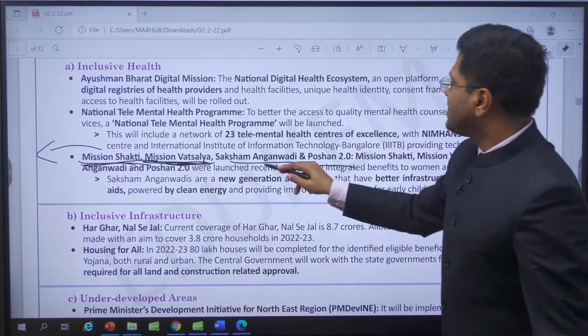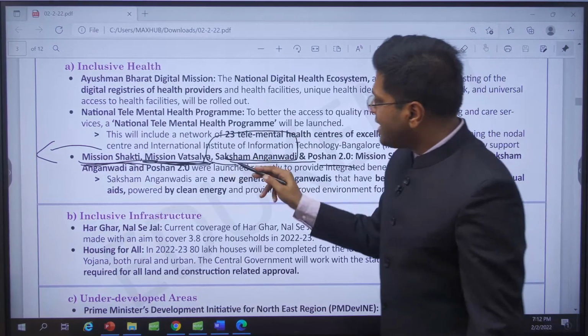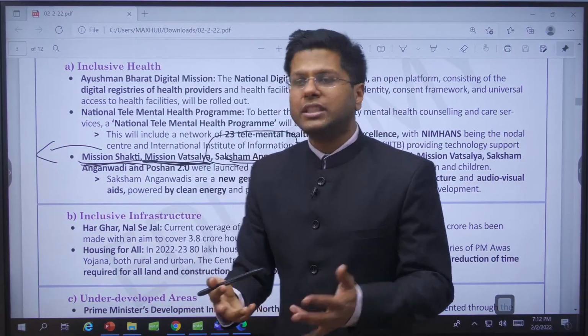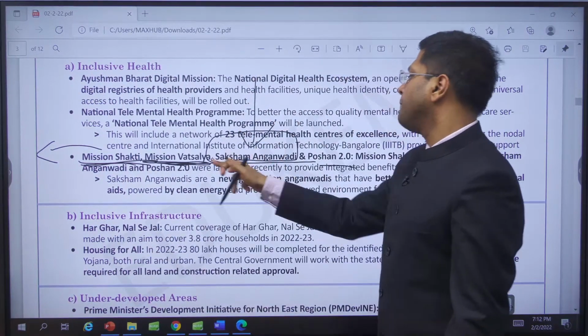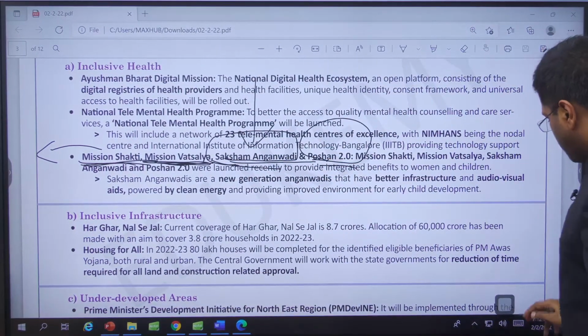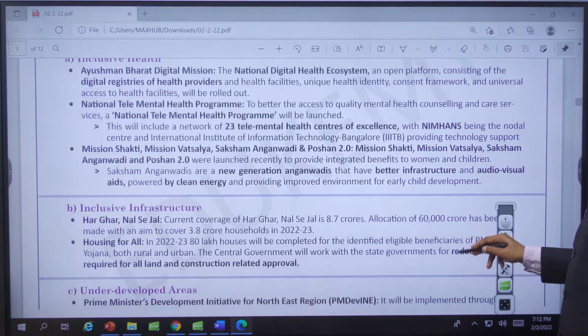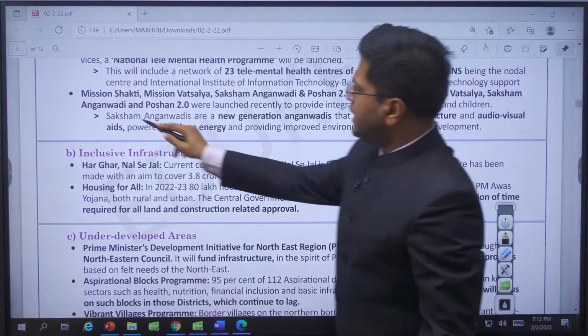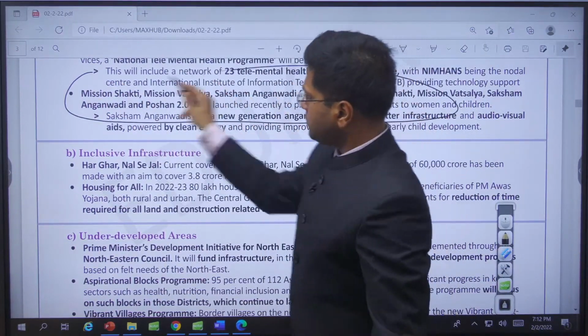Schemes around that. Saksham Anganwadi, Anganwadi centers will be digitized, will be empowered with clean energy, with better resources, infrastructure. They will be revamped, right? So empowering the people. Poshan 2 Abhiyan for small children 0 to 6 and their mothers, right? So look at this. This is the safety net that we are creating alongside, right?